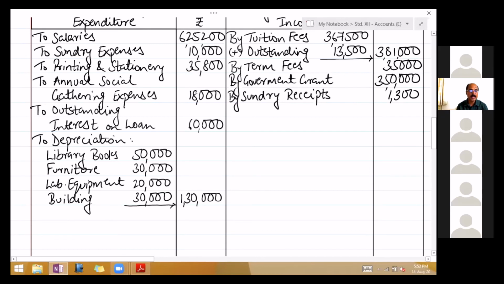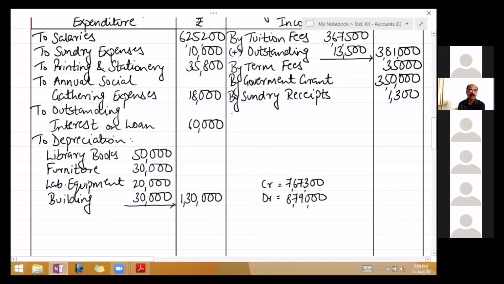So come on, close income and expenditure account, take the total and tell me whether it's surplus or deficit. Looks like the debit side is more. What's the total of the debit side? 8,79,000. See the credit side total now. 7,67,300. So the debit side is more, so there is a loss which you call it deficit.